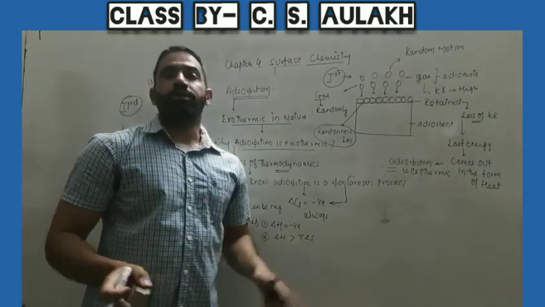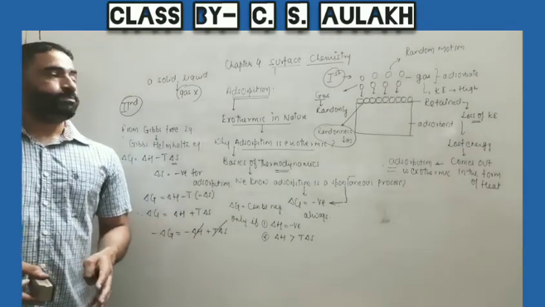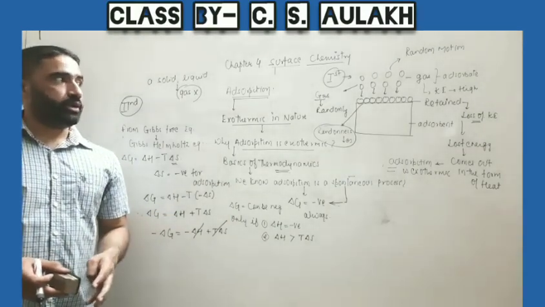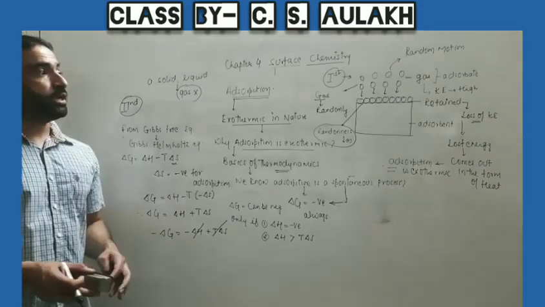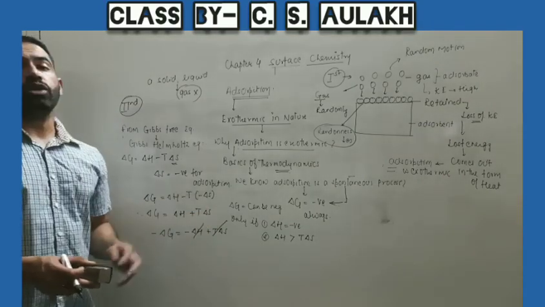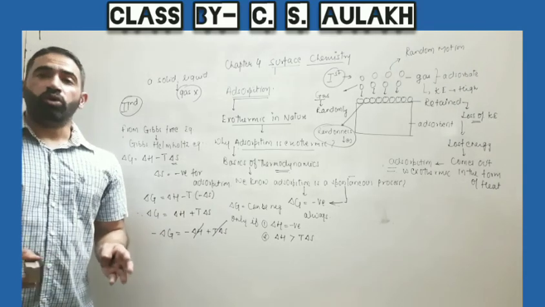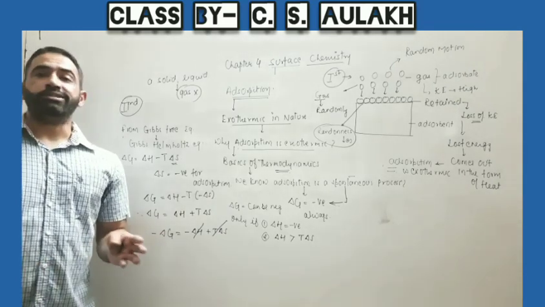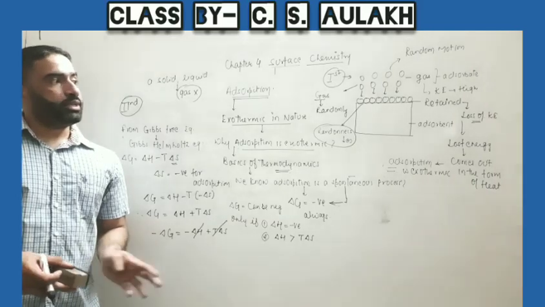With this we have completed what adsorption is and terms related to adsorption. What are adsorbate and adsorbent? The cause of adsorption we have already studied in this session, and we have also discussed the exothermic nature of adsorption. Then we will further discuss adsorption and absorption and its difference with absorption in the later session in the next class.